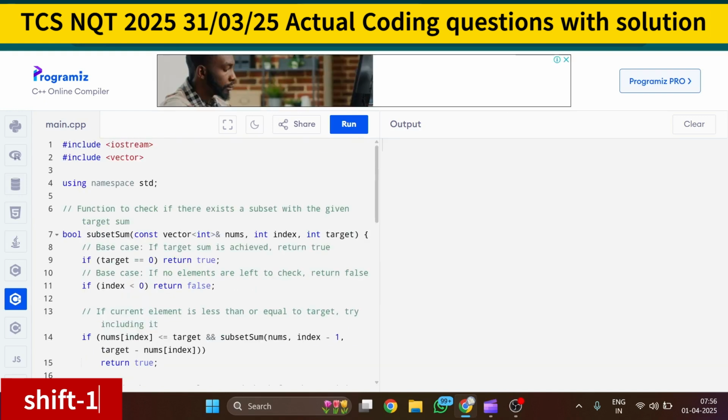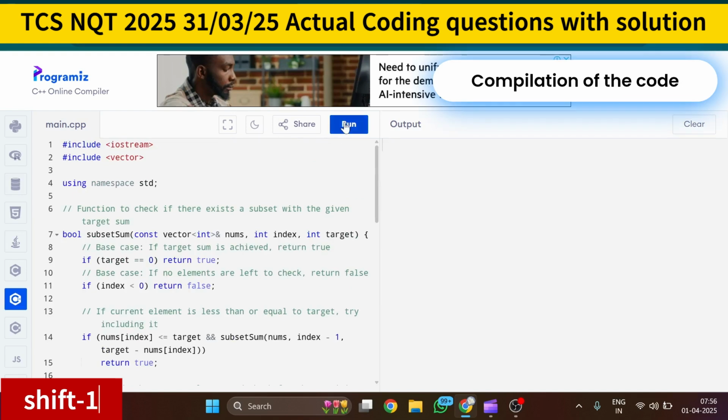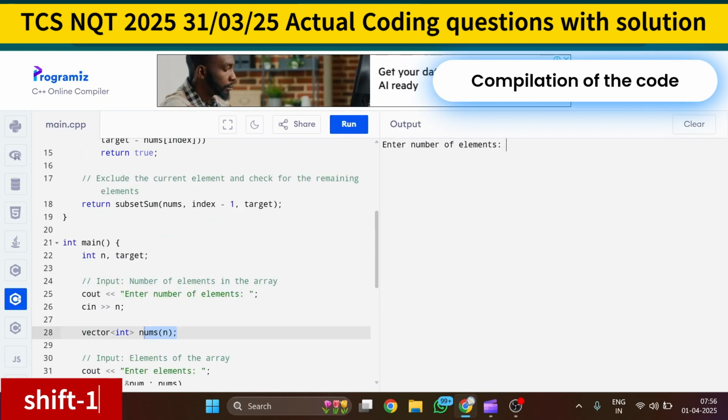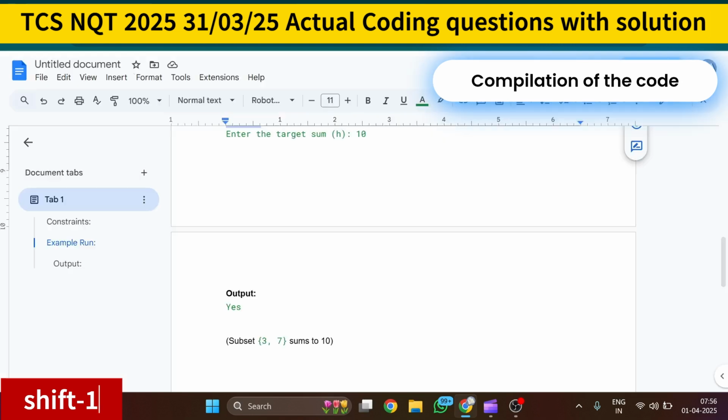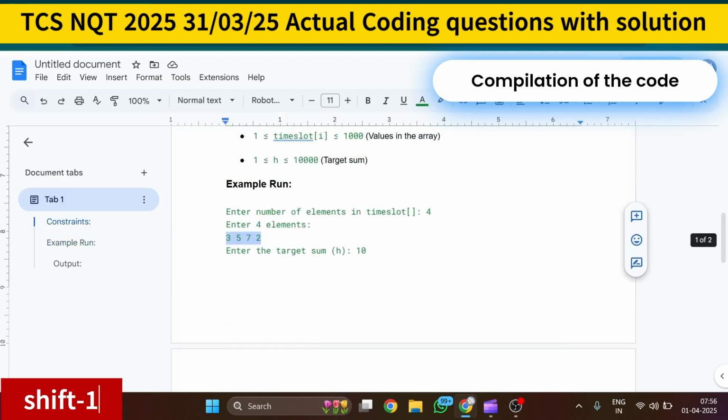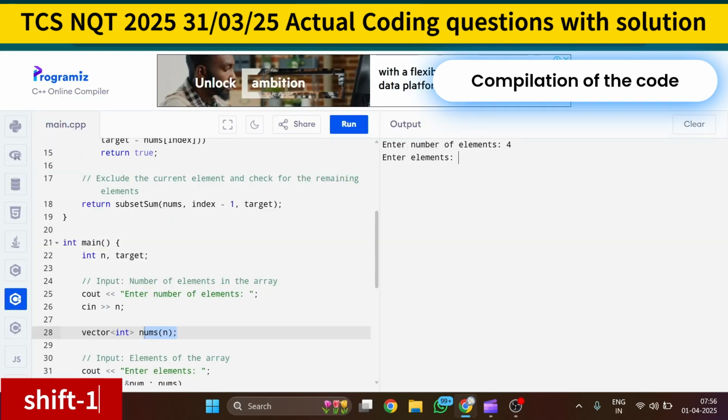Friends, here I am taking the input first, that how you have to take input. First you have to enter the number of elements. I am taking the number of elements as 4. Next you have to enter the elements. So the elements are 3 5 7 2. Now you have to enter the target sum. So I am entering the target sum as 10. So clearly it is getting yes, means it is able to produce the sum whose target is 10, because 3 plus 7 equals 10.